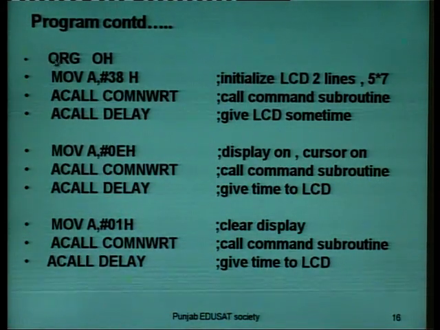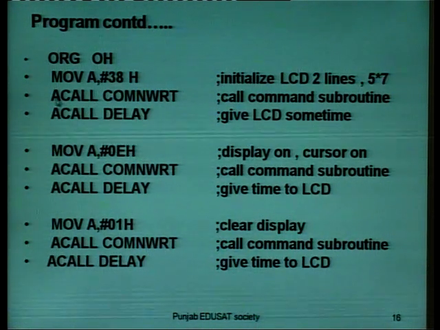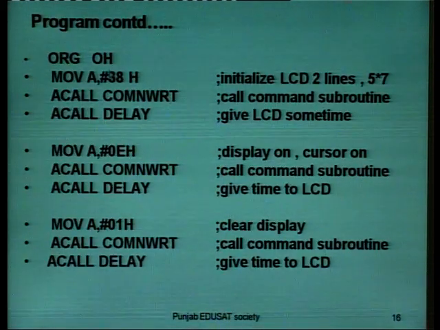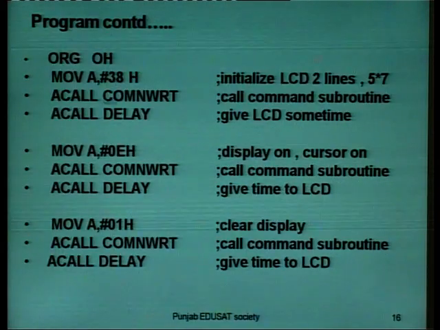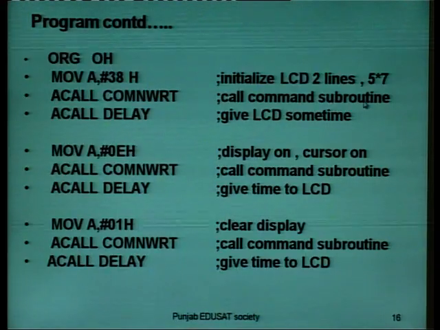Now the program. First of all, this is a directive, ORG, origin. The origin of the program is at 00H. Then move 38H to the accumulator. This will initialize the LCD for 2 lines and 5x7 matrix. Then an absolute call for command write. Here this is a command, so we have to call the command write subroutine.